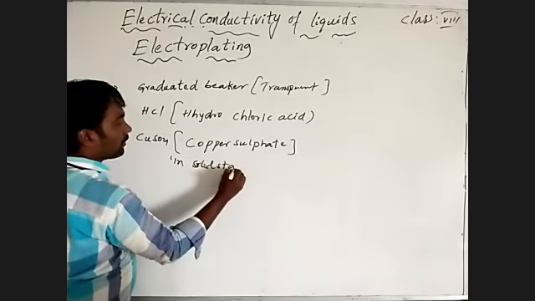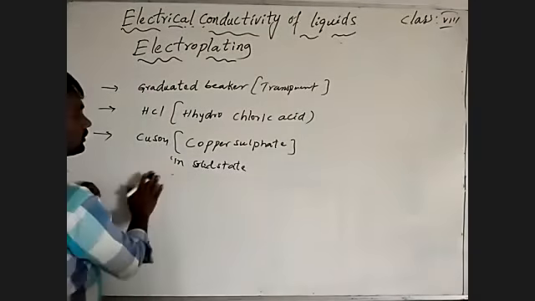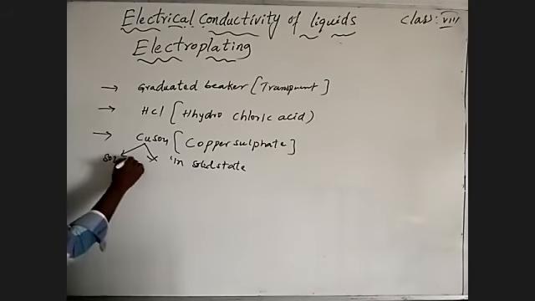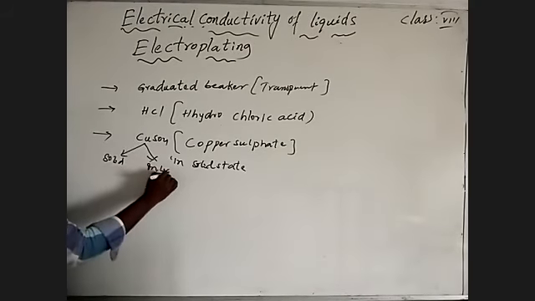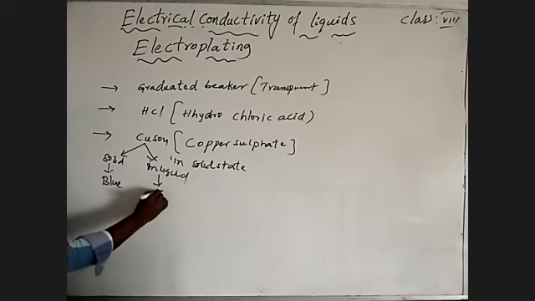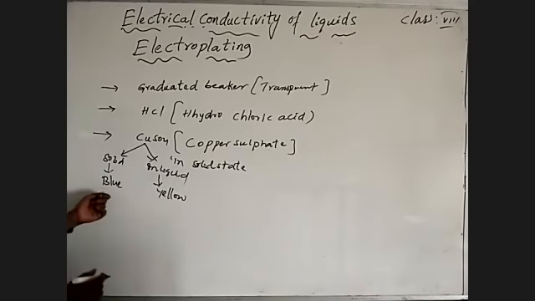state. Copper sulfate can exist in two states: solid and liquid. In solid, copper sulfate is blue in color. In liquid, it is yellow.